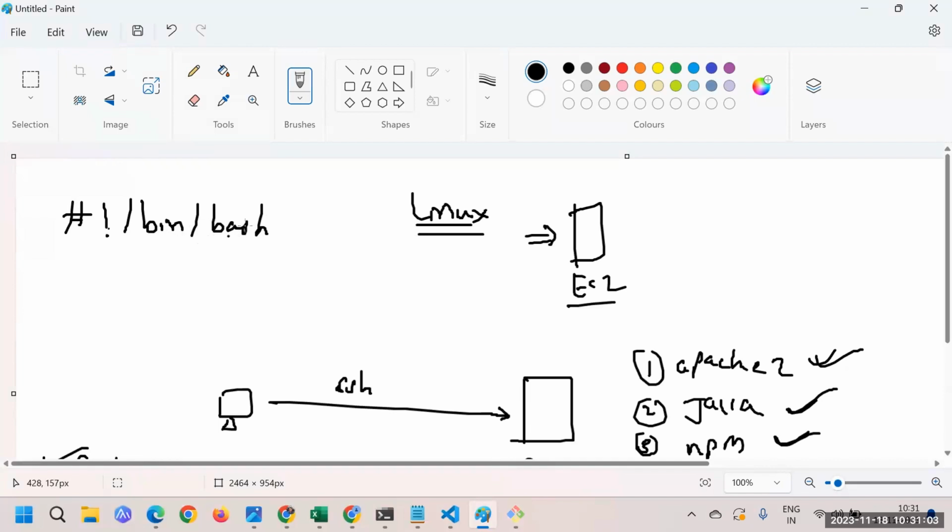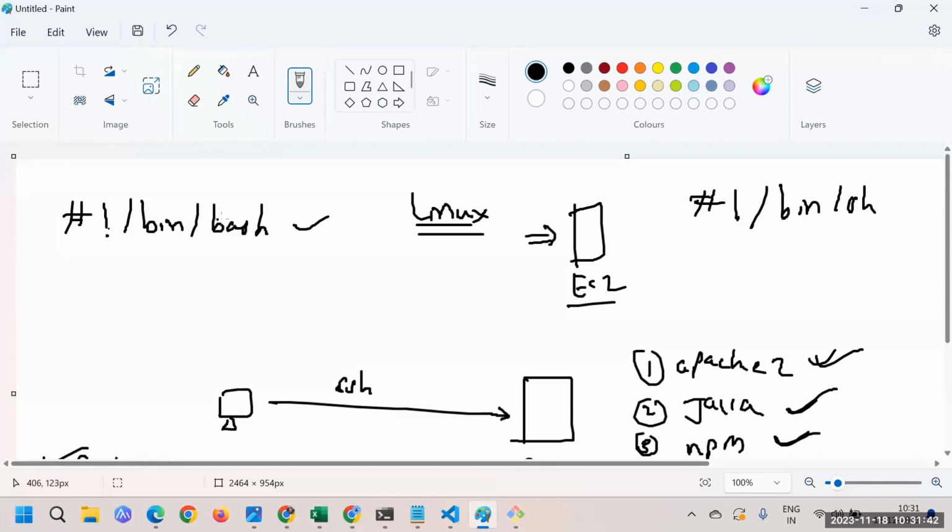Now, as we are talking about bash scripting, that's the reason you will be mentioning /bin/bash. Let's suppose by any chance you are working with shell scripting, then in that case you would mention something like this: hash, exclamation mark, /bin/sh. This is the way you will be mentioning it. If it is bash scripting, then you need to mention this line as a compulsory line.